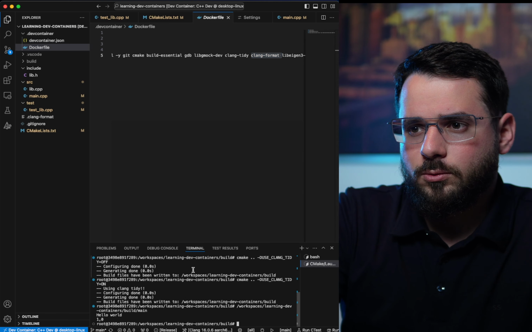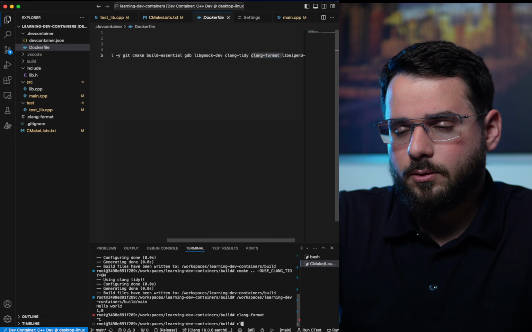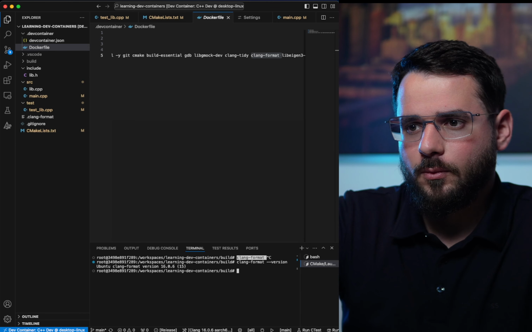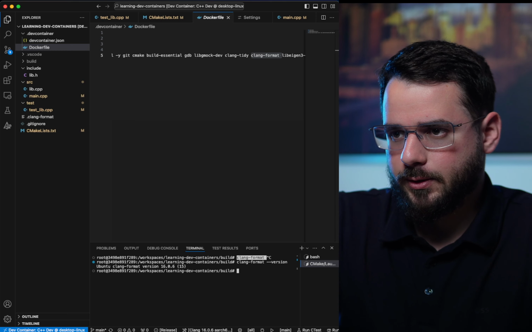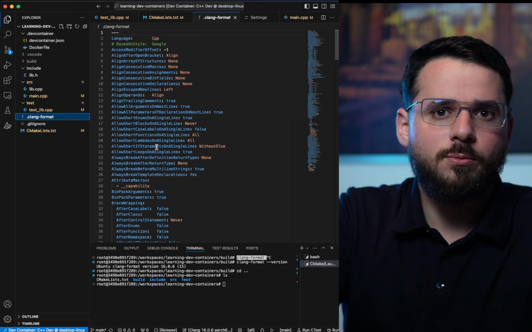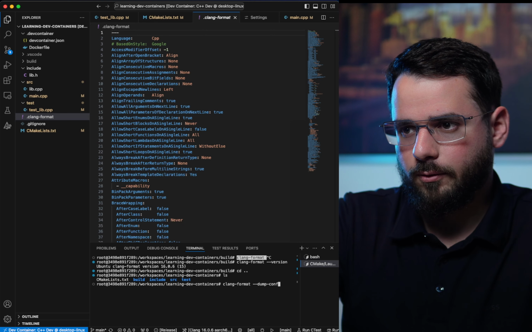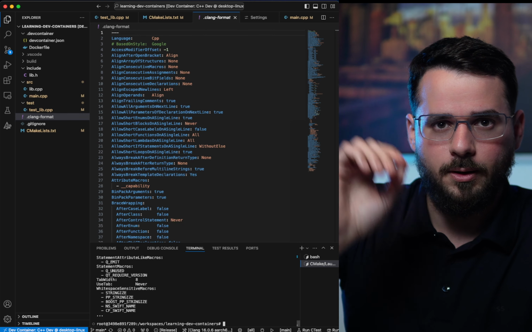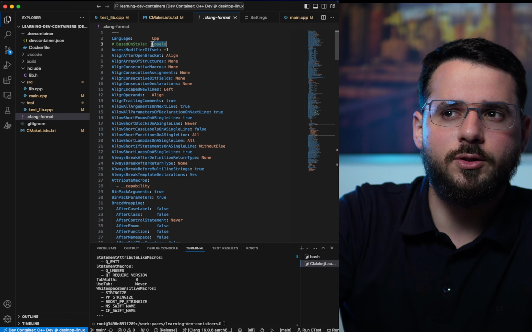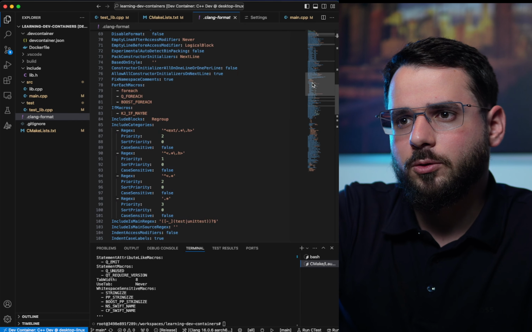Clang-format is a tool that's meant for formatting, and there are two ways to use it. Of course, you have to install it. I have it here on my machine, Clang-format version 16. One way to do it is providing a .clang-format file. It doesn't have to be that big. This is just a Clang-format dump config. It's going to produce some basic configuration. All I did was dump config. There are different styles, like Google, Microsoft, Clang, LLVM, and others, and then it produces this for us.